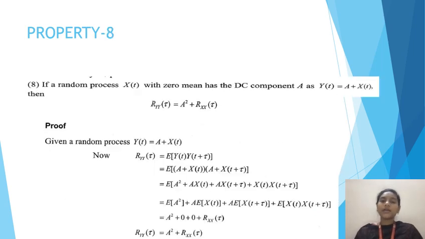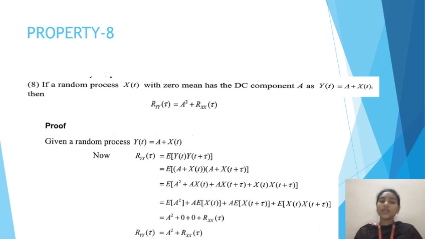Then here there is a property. If a random process x(t) with zero mean has the DC component a, as y(t) is equal to a plus x(t), then the equation comes here: Ryy of tau is equal to a square plus Rxx of tau. So let's prove this equation.